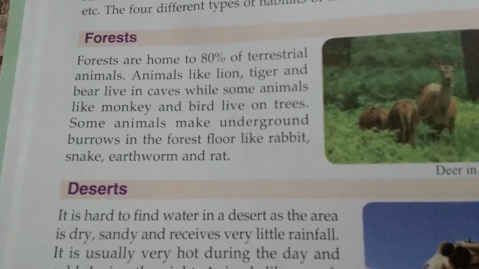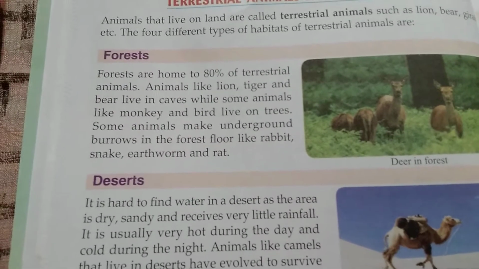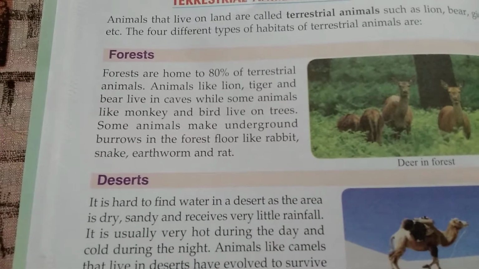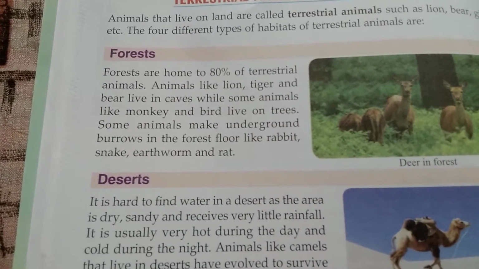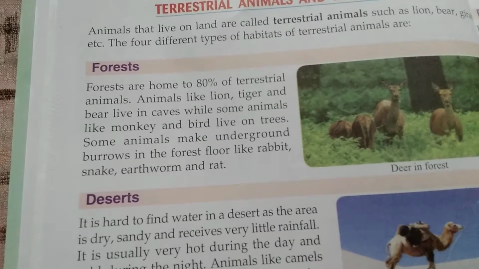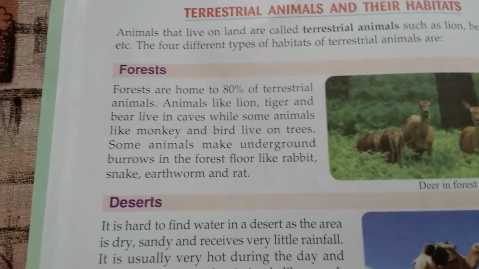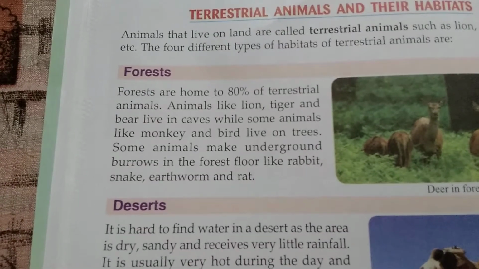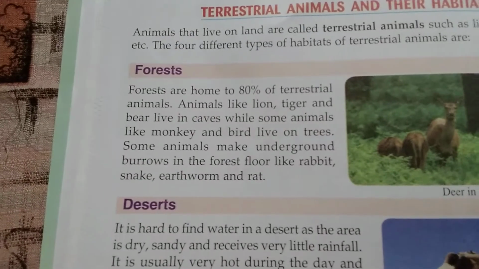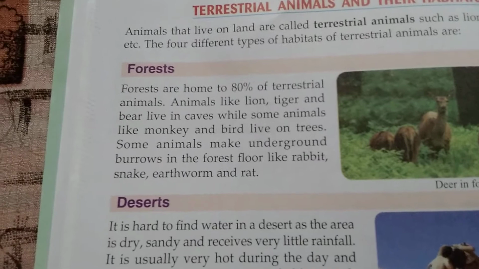And some animals like monkey and bird live on trees.